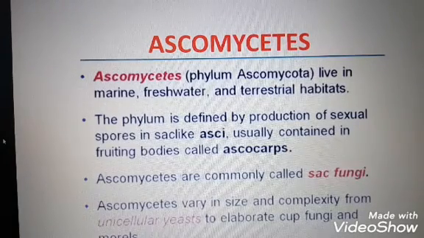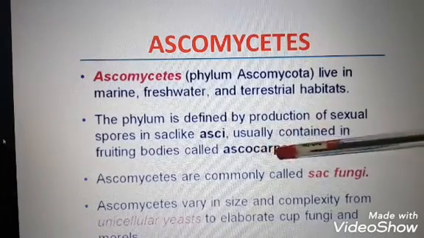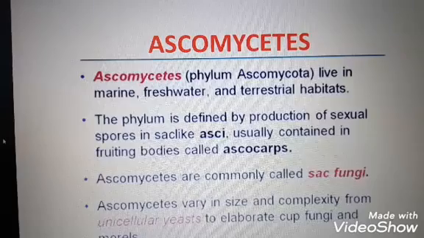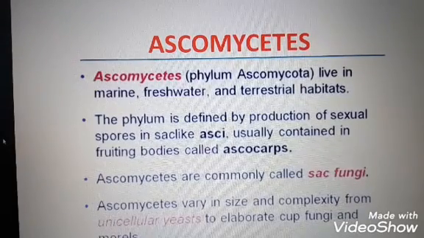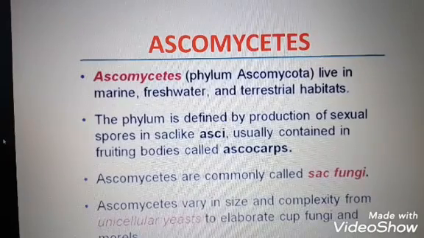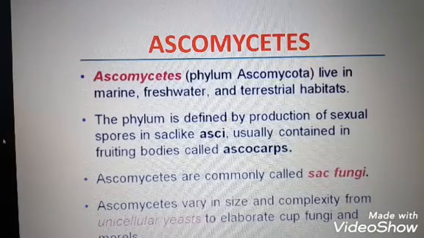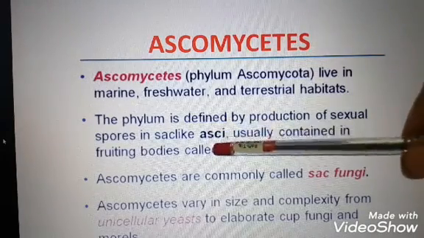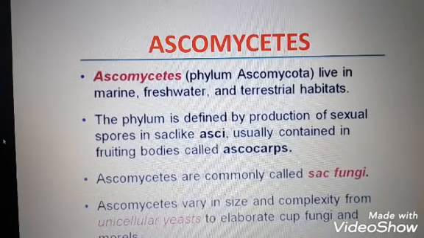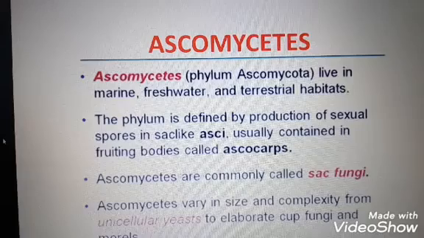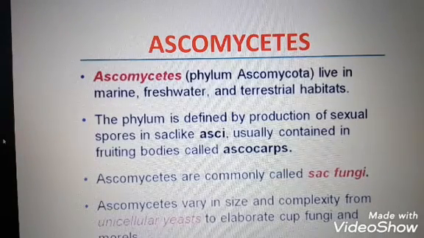The sexual spores are known as ascospores. The ascospore forming structure is called ascus, plural asci. Clear? These asci are arranged in different types of fruiting body known as ascocarp.